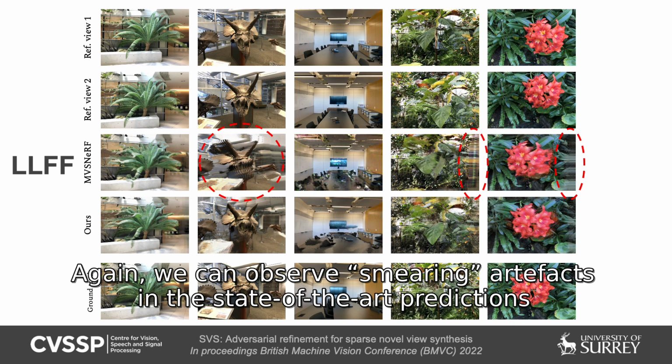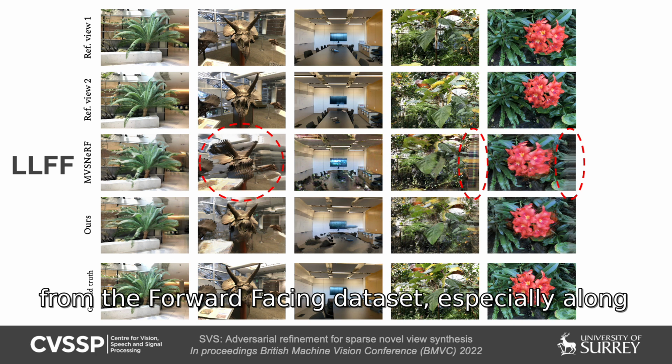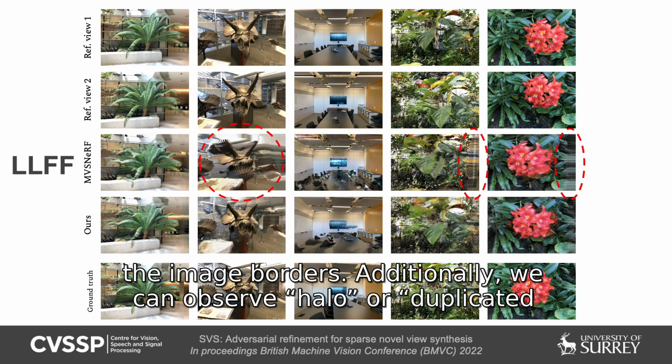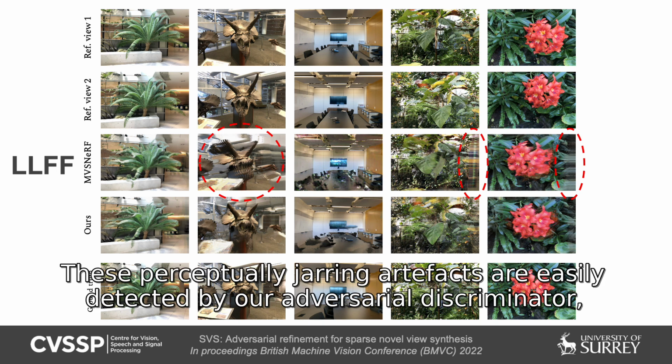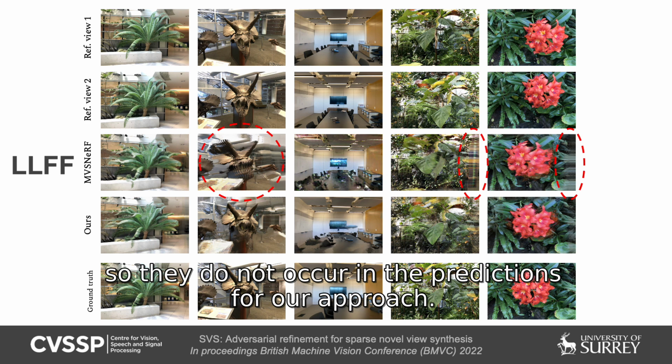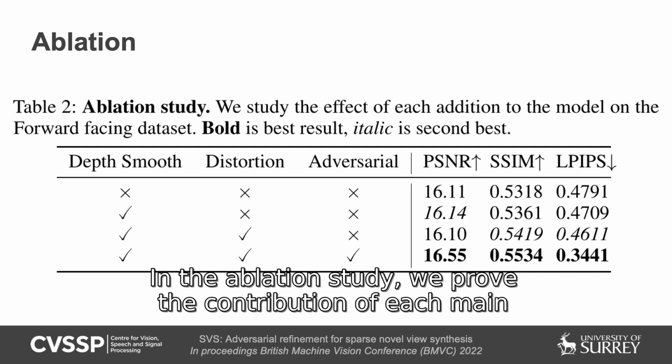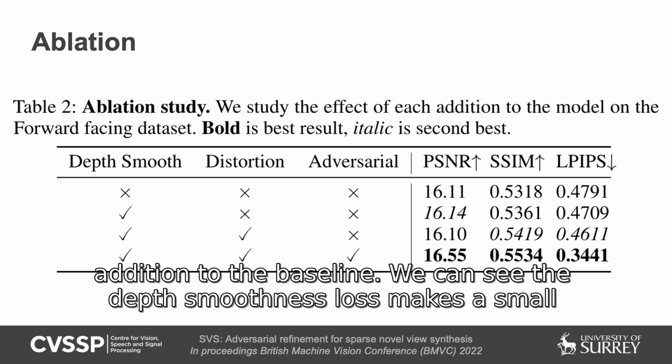Again, we can observe smearing artifacts in the state-of-the-art predictions from the forward-facing dataset, especially along the image borders. Additionally, we can observe halo or duplicated boundary anomalies in some of the scenes. These perceptually jarring artifacts are easily detected by our adversarial discriminator, so they do not occur in the predictions for our approach. In the ablation study, we proved the contribution of each main addition to the baseline.